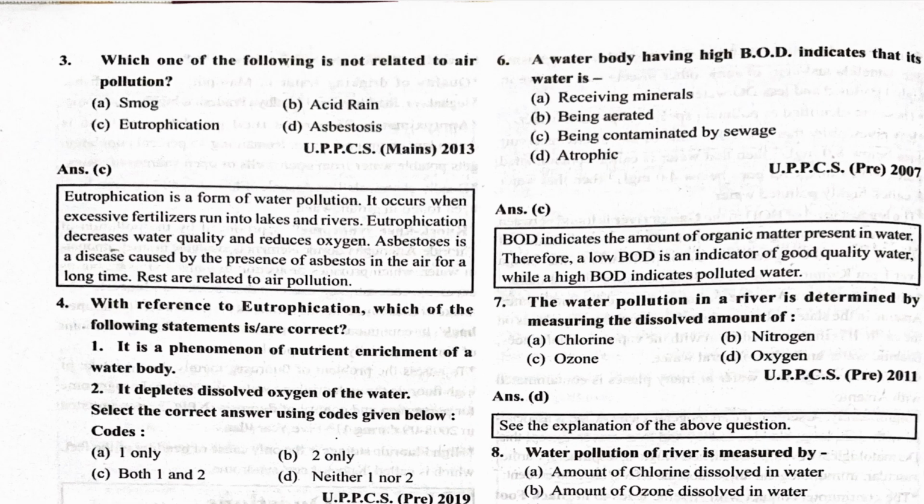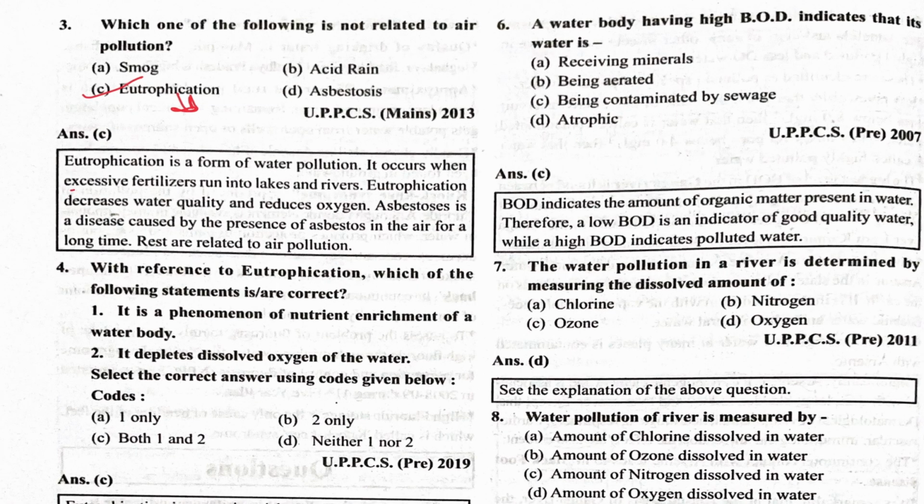Which one of the following is not related to air pollution? Smoke, acid rain, eutrophication. Eutrophication is not related. Eutrophication is the excessive nutrition going to any water bodies. That is called eutrophication. You can see here excessive fertilizer run into the lakes and rivers.